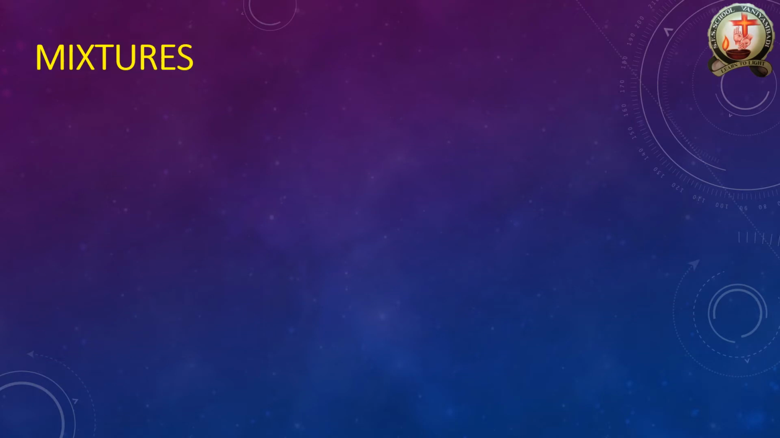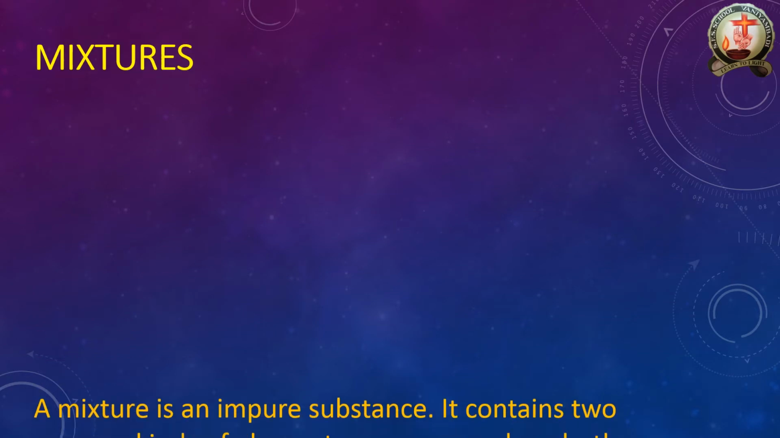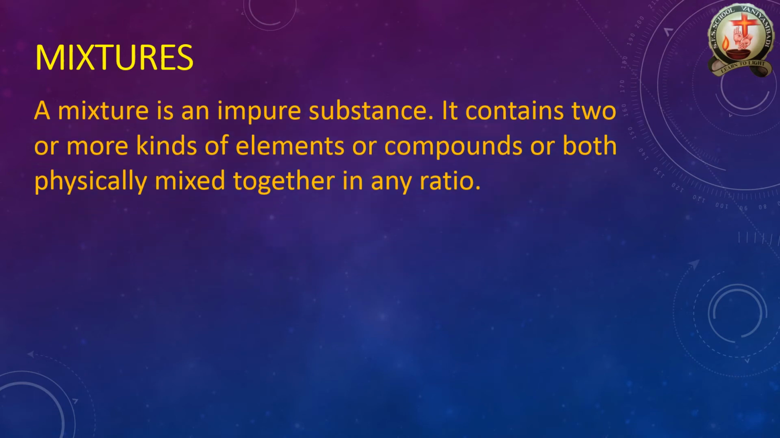Then I give the clear example and definition about the mixture. A mixture is an impure substance. Why? An impure substance contains two or more kinds of elements or compounds, physically mixed together at any ratio.